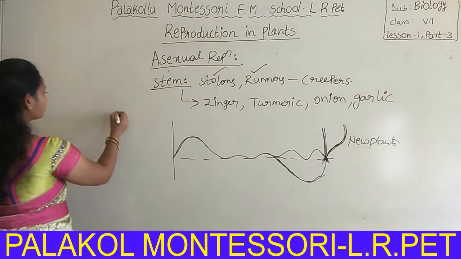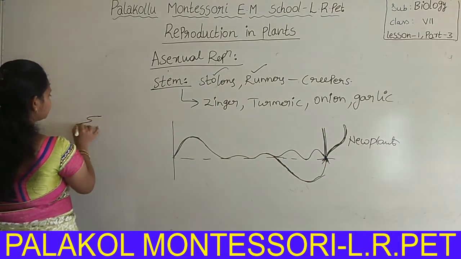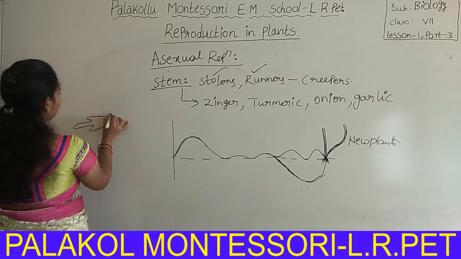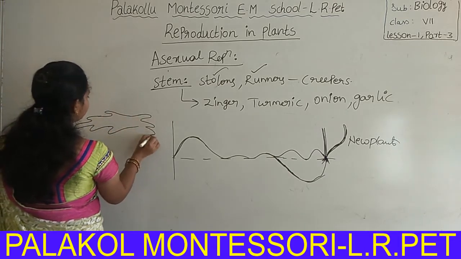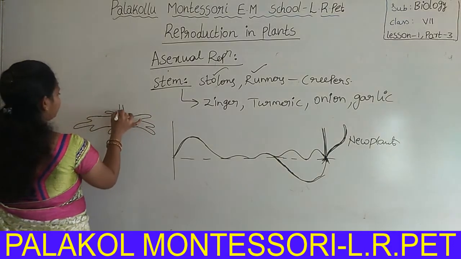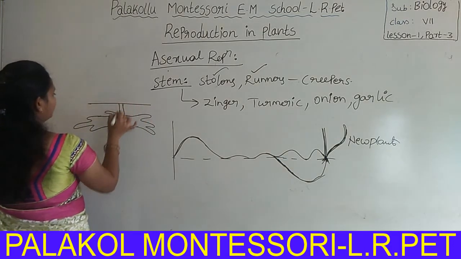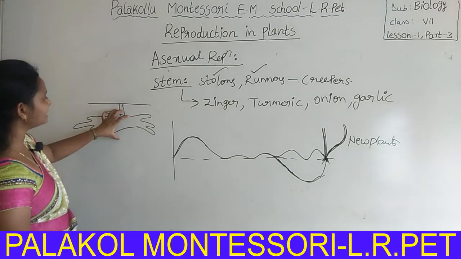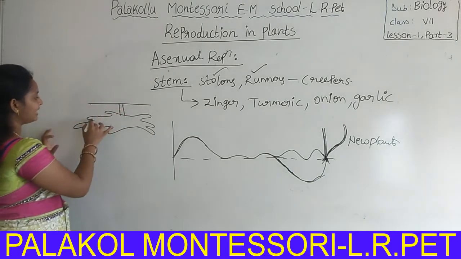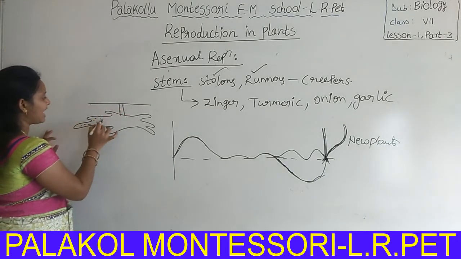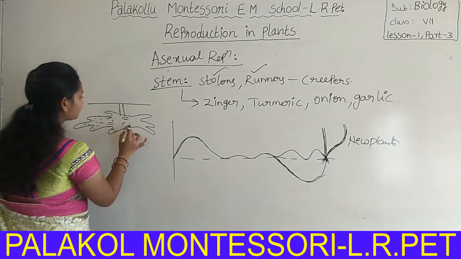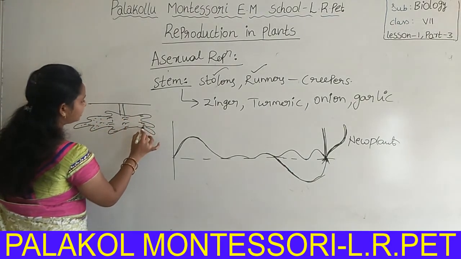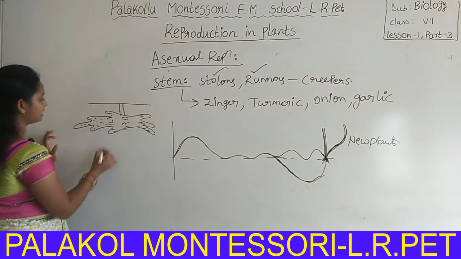Ginger. Okay, ginger is a rhizome. It is used as an ingredient in curries. It is also a stem modification. This is an underground stem. That means the stem is condensed and stores food material. This is the structure of ginger.